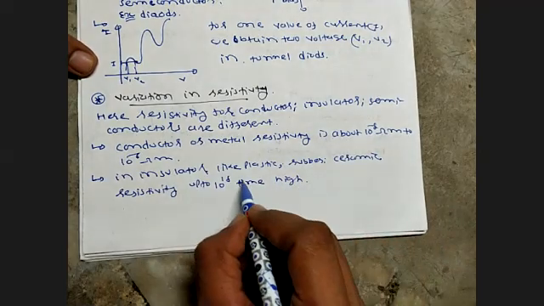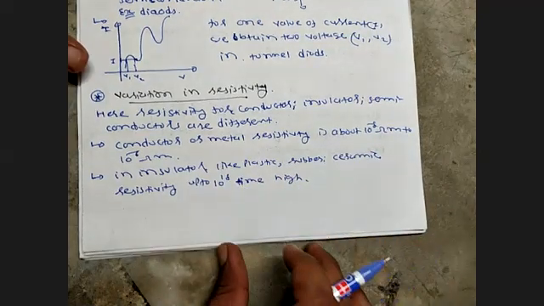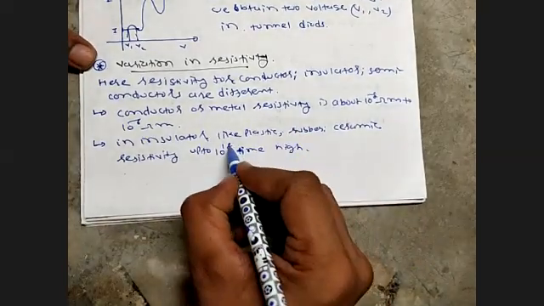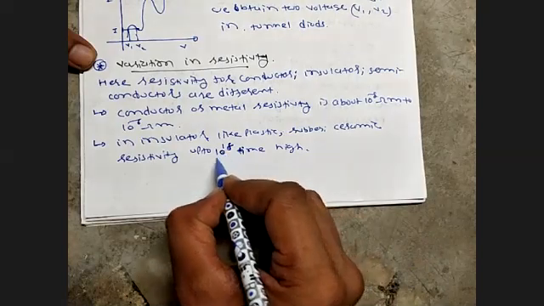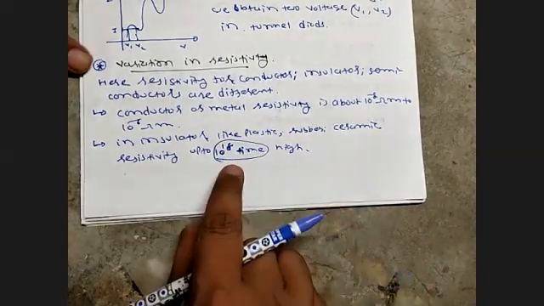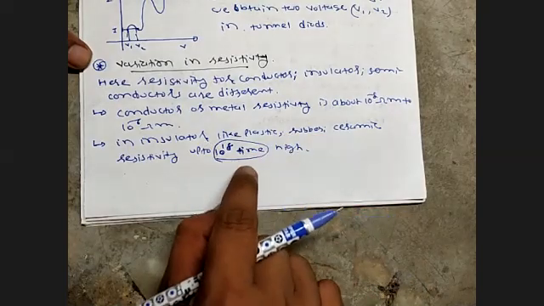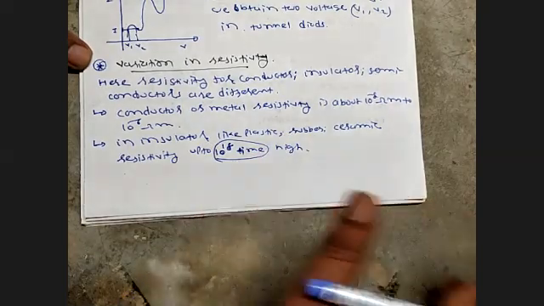Why is it so high? Because it is an insulator, no current flows through it, so therefore it is 10 to the power 18 times high in an insulator like plastic, rubber, ceramic. 10 to the power 18, too much high.